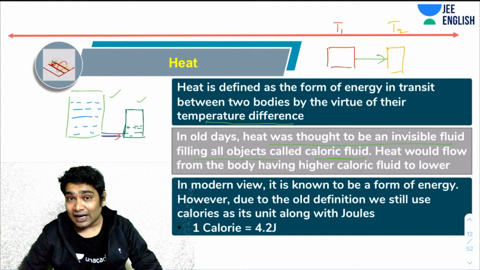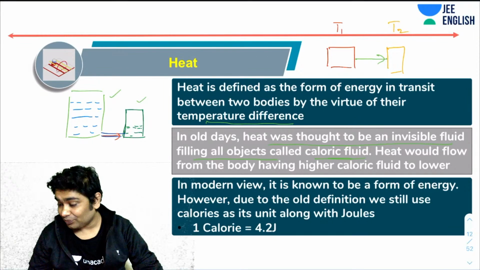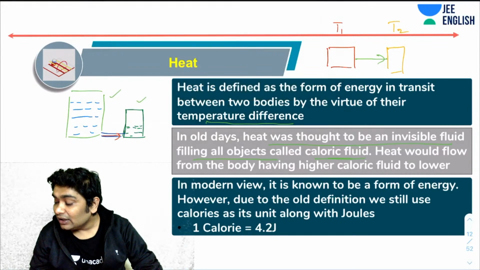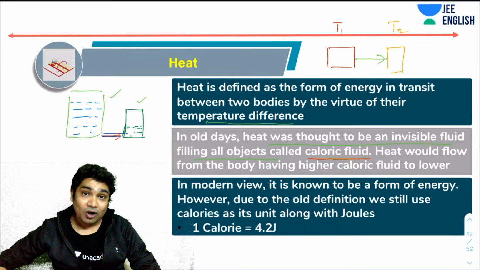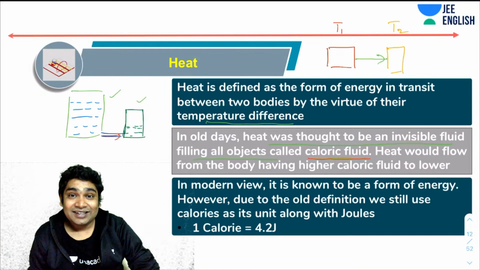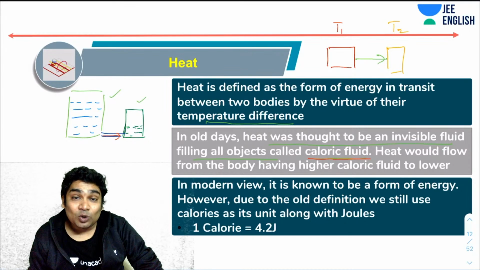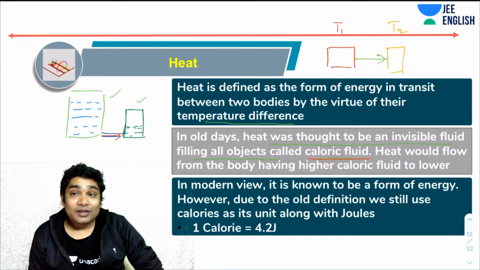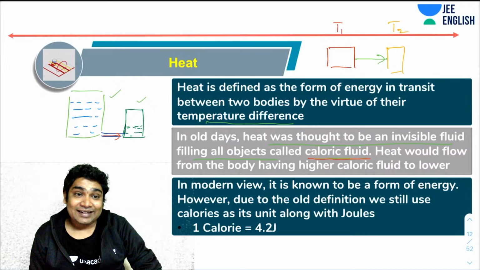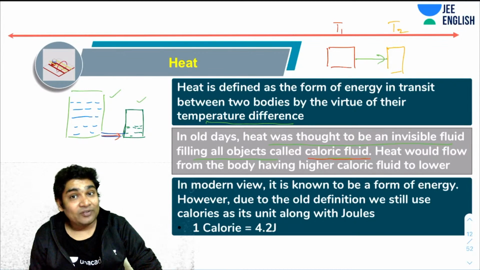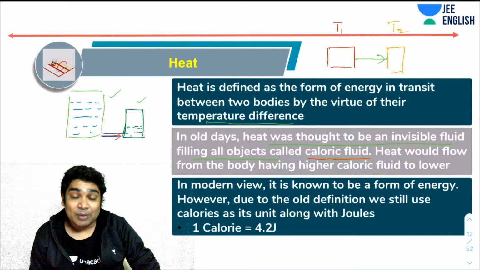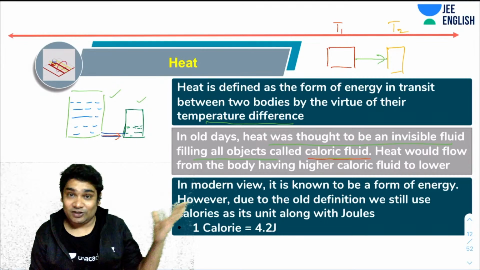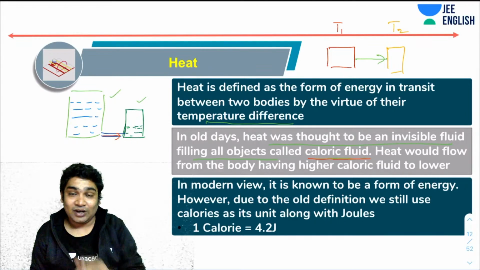So that was the idea, and this invisible fluid was initially called caloric fluid, and that is why the unit of heat energy was chosen to be calories. Okay, it was only later that Joule established the fact that heat is nothing but a form of energy only. So before that, people did not realize heat was energy. They thought it was some kind of invisible fluid which was flowing from one body to another.